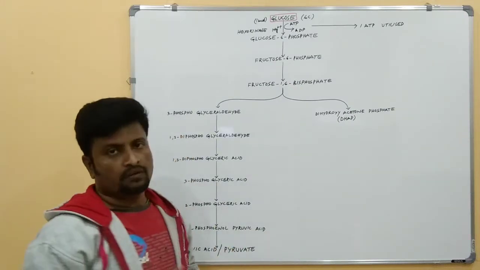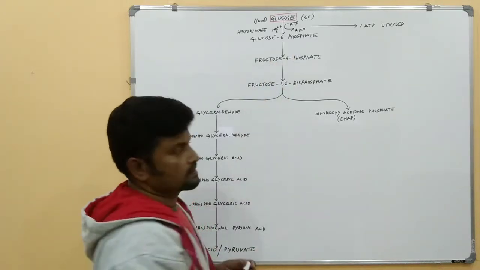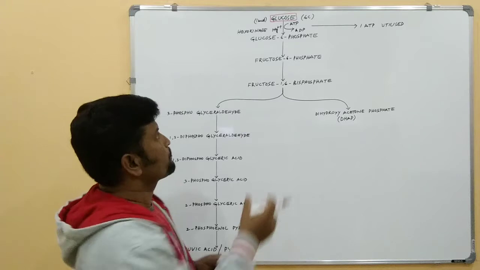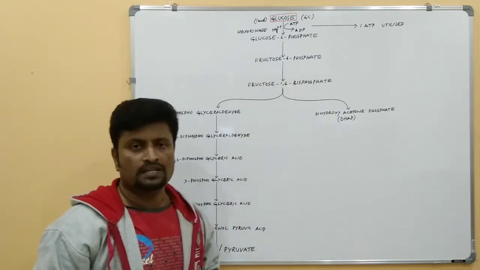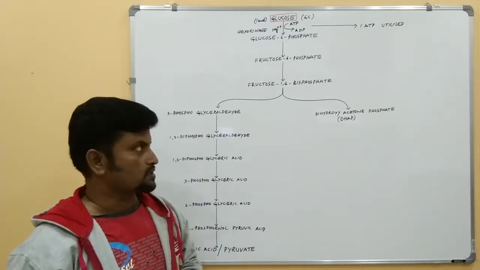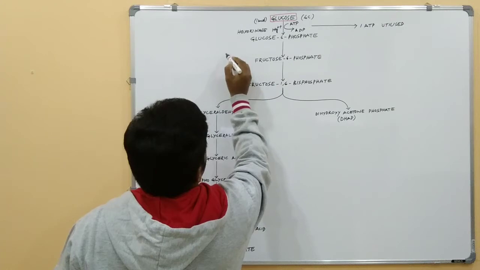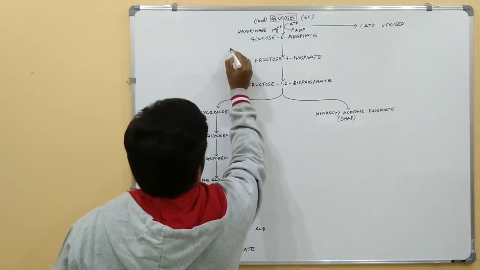The next step: the glucose 6-phosphate is isomerized into fructose 6-phosphate. So what is happening here? Isomerization of the glucose 6-phosphate. This reaction is catalyzed by an enzyme, phosphoglucoisomerase.